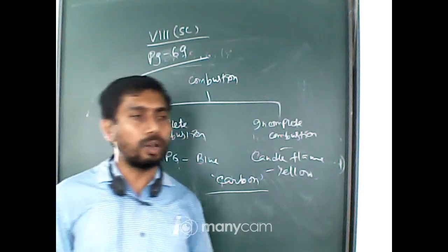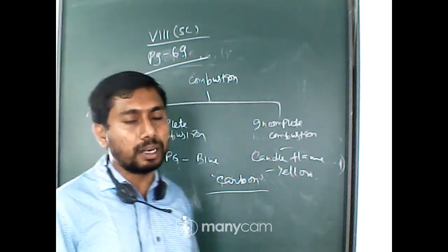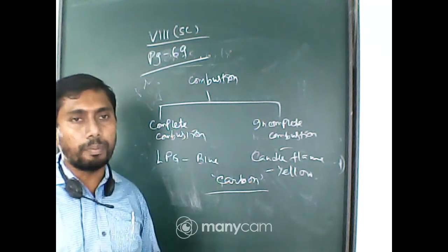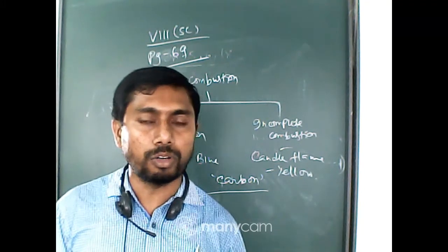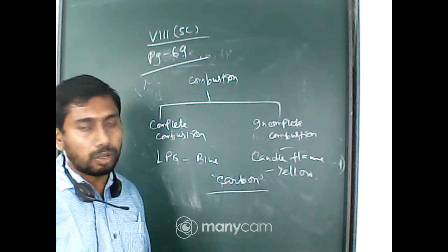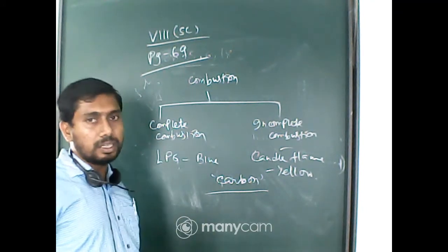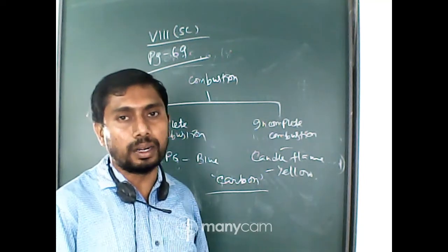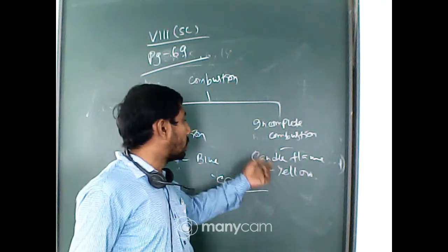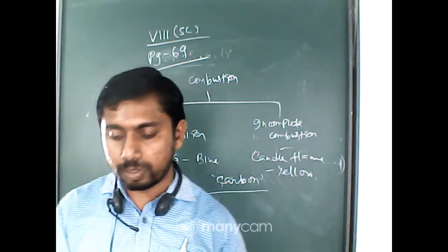Incomplete combustion means the combustible substance is not totally burned, but in complete combustion the combustible substance present is totally burned. So complete combustion gives the blue flame, and in incomplete combustion it is partially burned, so it comes with a yellow flame.